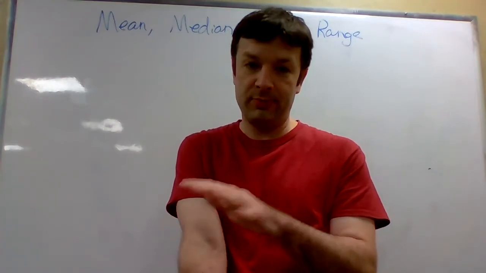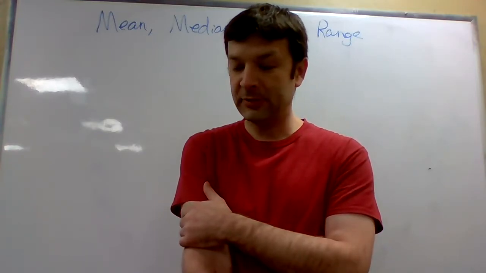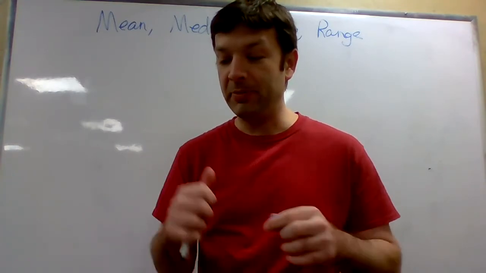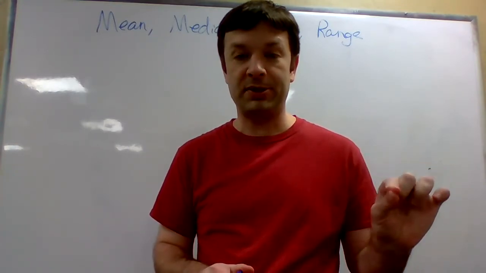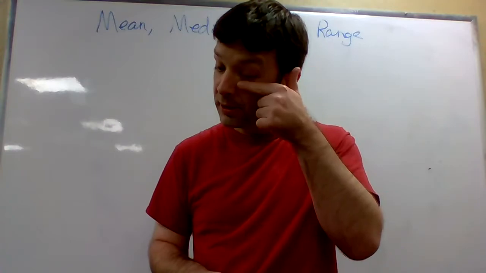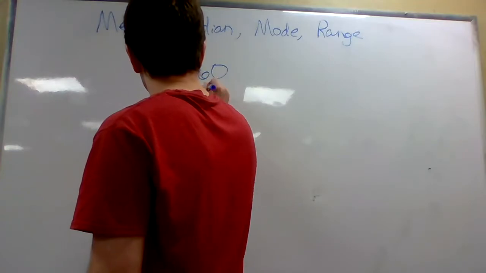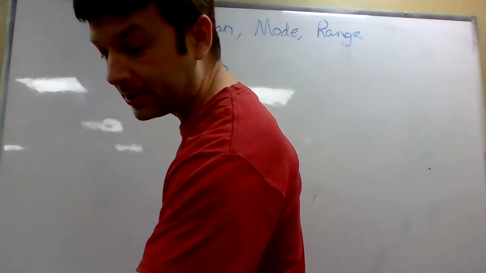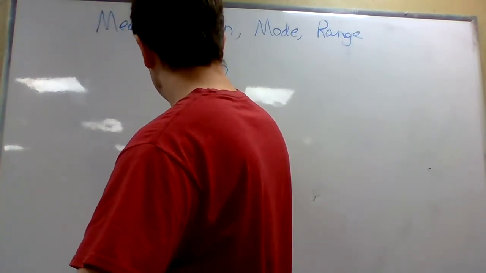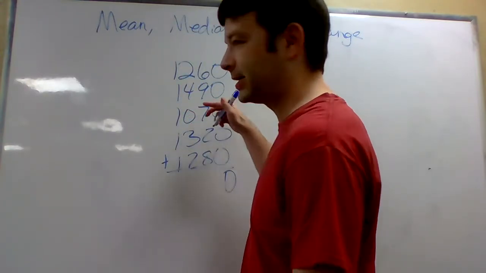So number 9, I didn't bring my calculators up here. So I might just let you guys do it, but I'll help you set it up here. The mean on number 9 is average. So you add all the numbers together and divide by the number of numbers. So 1260, 1490, 1070, 1320, 1280. Add those together. Let's see here.